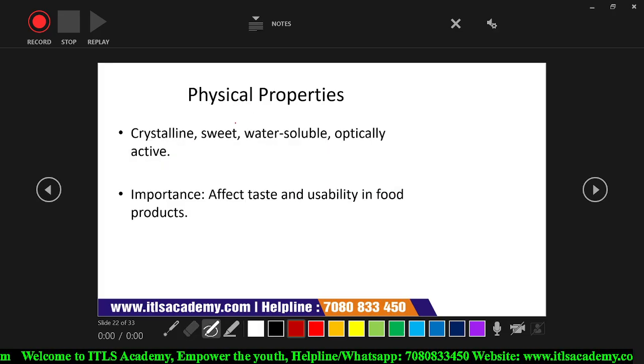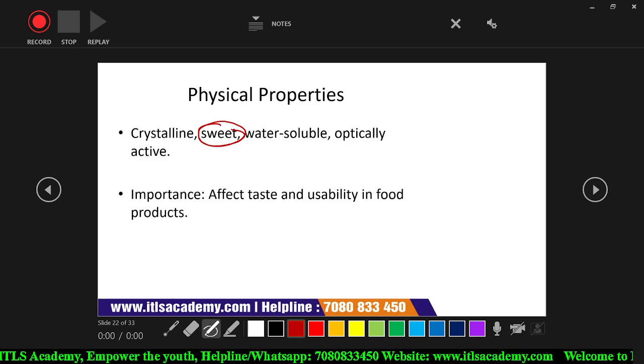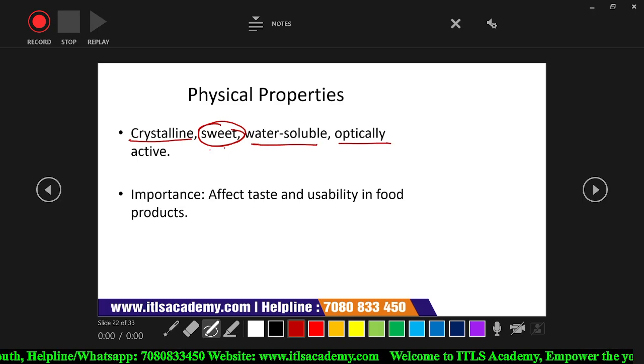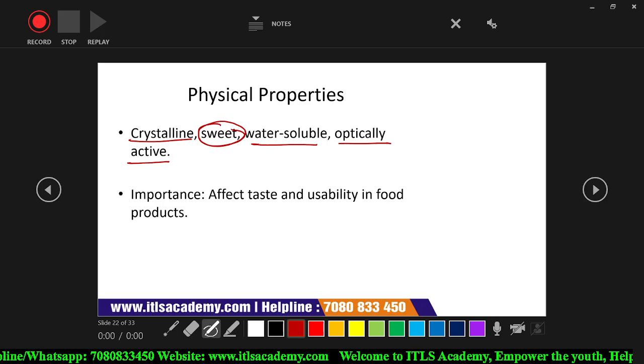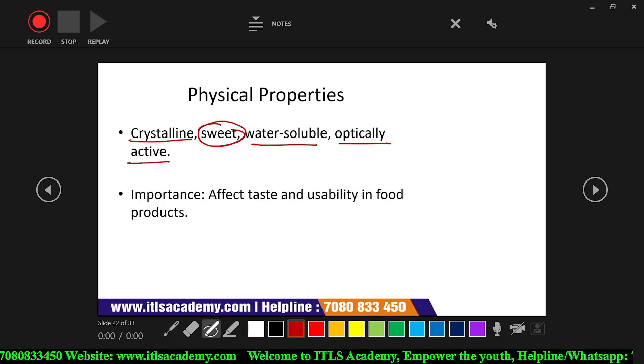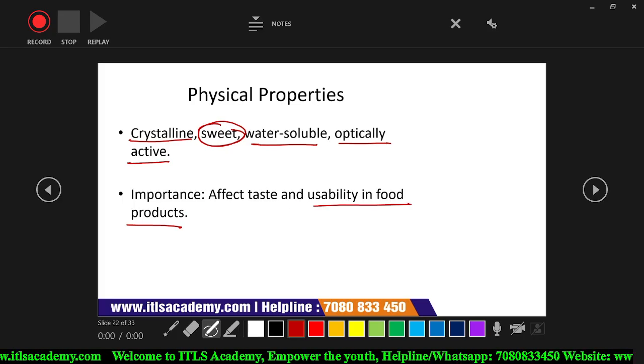Physical properties: all the monosaccharides are sweet in nature, crystalline in form, water soluble, and optically active. These properties also affect the taste and usability in food products. This is the importance of the monosaccharides.